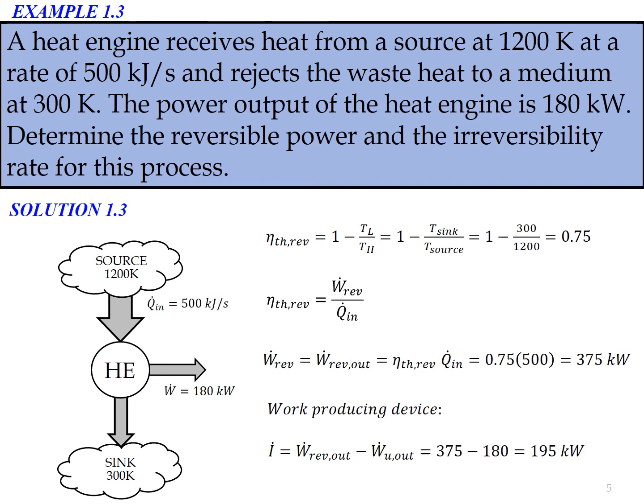In total, the system will lose power of 195 kilowatt for the whole system. So in order to improve the system, we need to reduce the value of I dot. If we can reduce the value of I dot lower than 195 kilowatt, we are able to increase the efficiency of this heat engine.